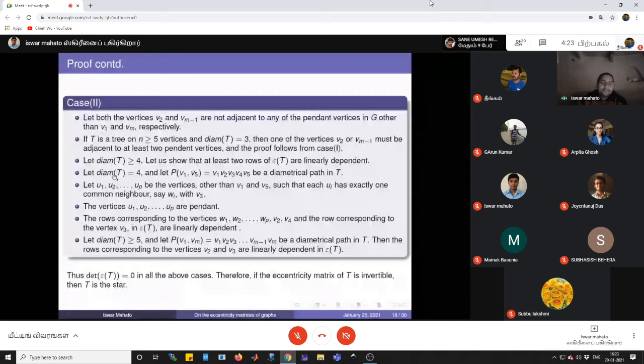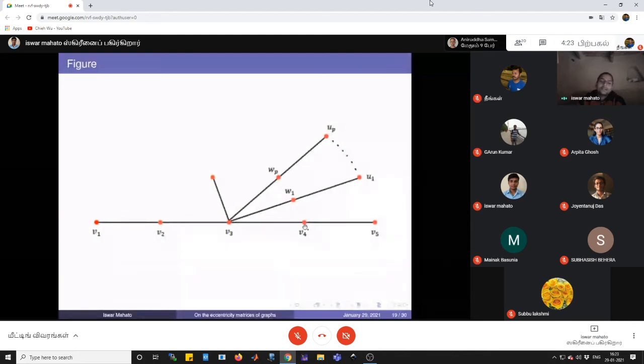And V2 and V4 cannot be adjacent to a non-pendant vertex, because that would increase the diameter. So only these cases will be there. Suppose u1, u2 up to up are the vertices which have exactly one common neighbor with it, and it cannot be extended further, because then it will increase the diameter.